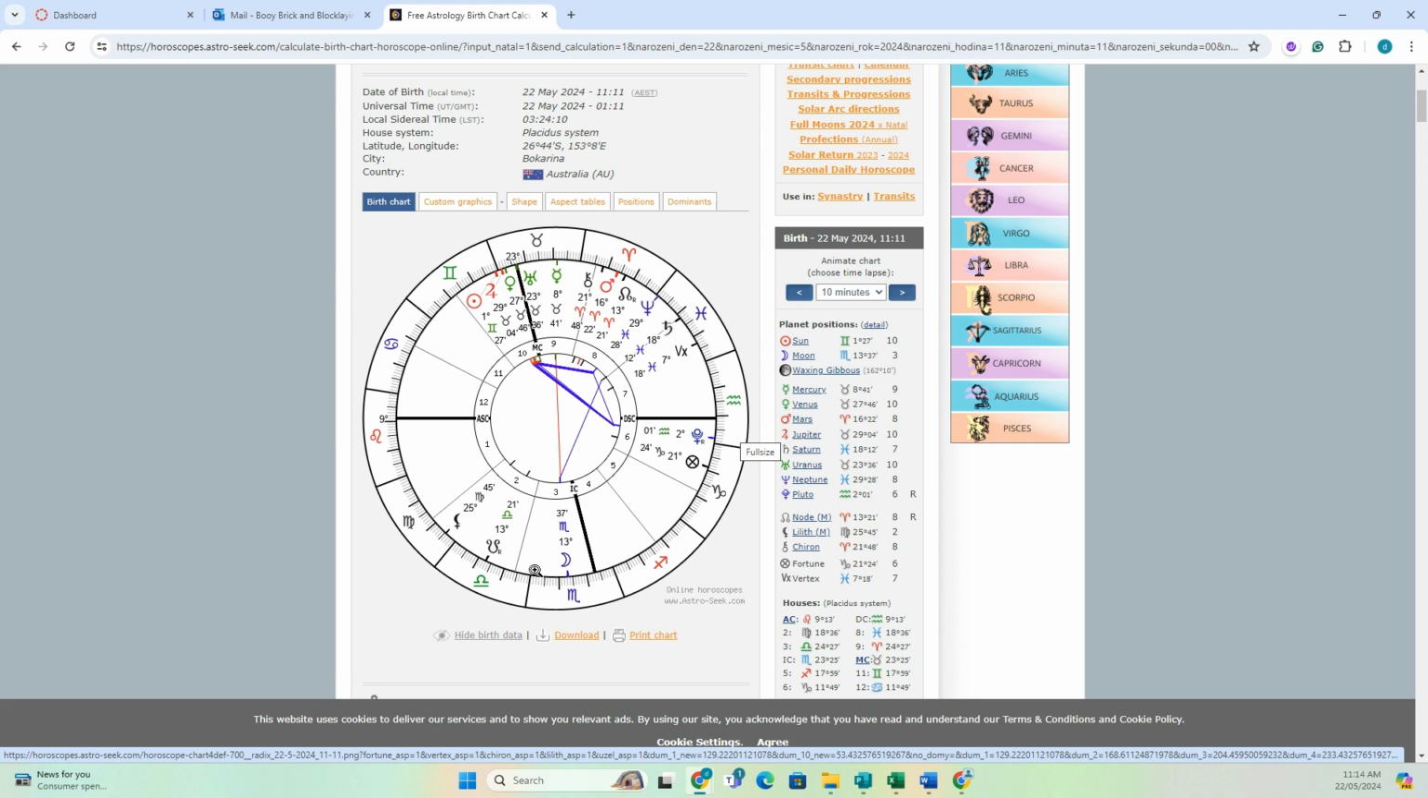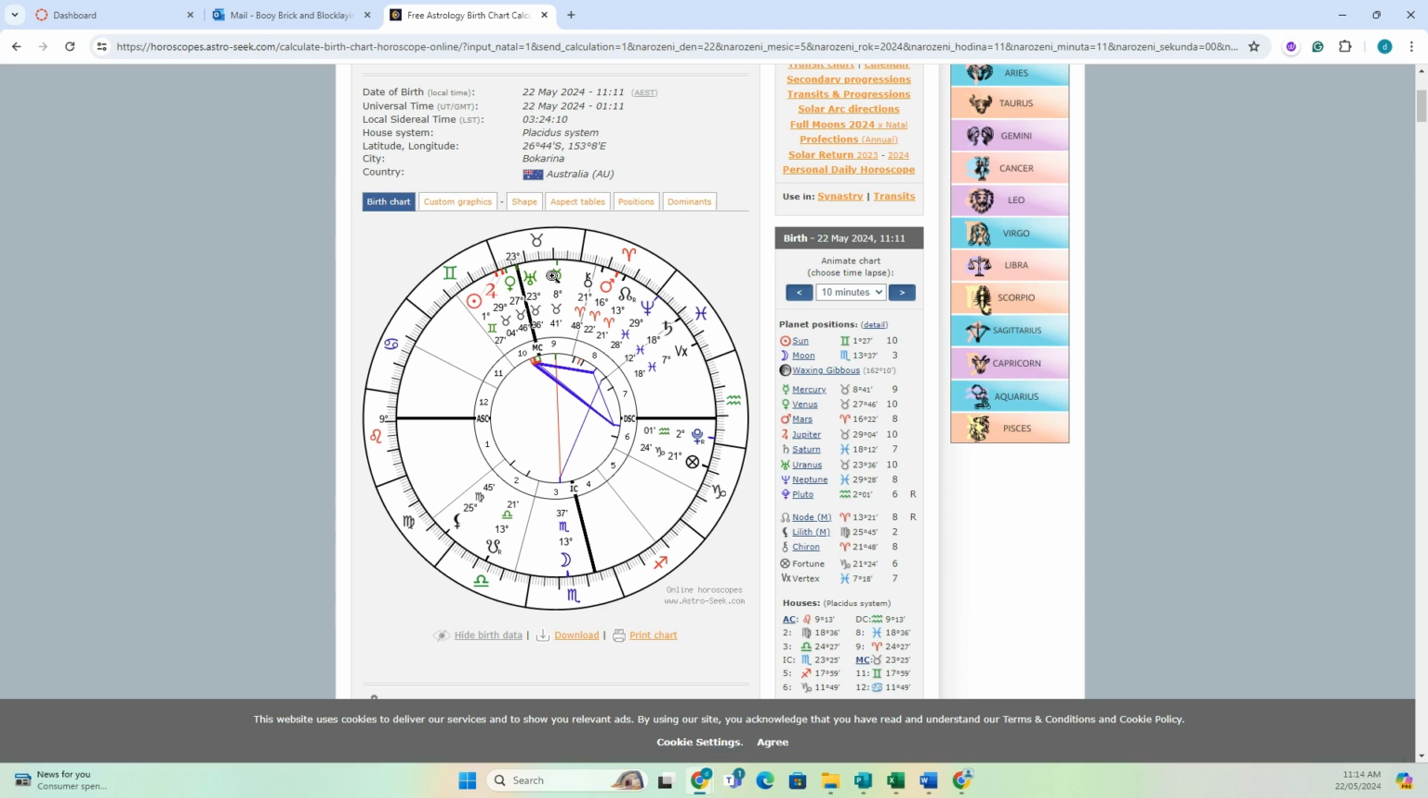And then there's the IC or the Imum Coeli. Now that is also known as the nadir. It is the point at the bottom of the chart, and it represents your roots, your home life, your family, and your inner emotions. It also pertains to your lineage and people that came before you. Sometimes it also is relevant to your mum and both your parents' lineage.